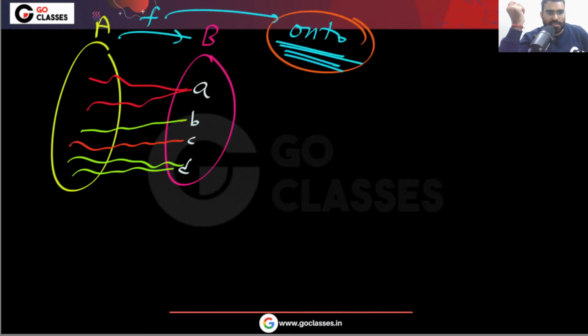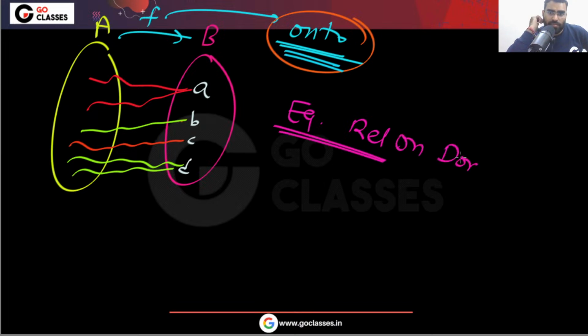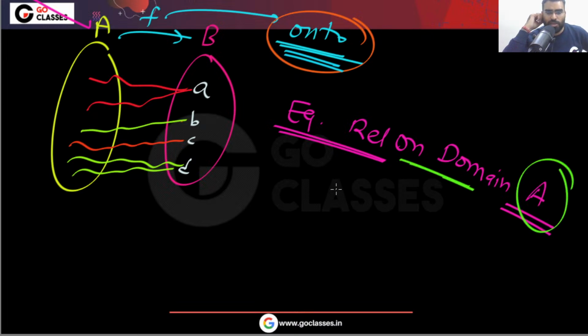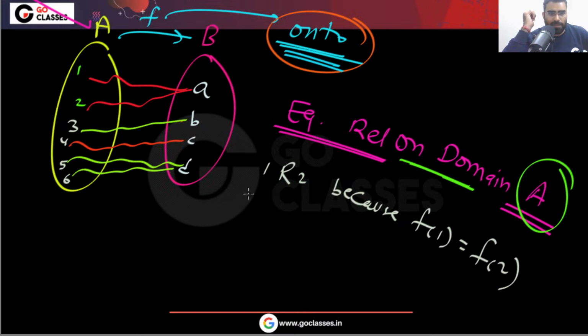Now the question is saying that you are defining an equivalence relation. Okay, no problem. You are defining an equivalence relation on the domain A. For example, this is 1, this is 2, let's assume this is 3, this is 4, this is 5, this is 6. Now you are saying that 1 will be related to 2. Why? Because F1 is equal to F2. They have the same pre-image.